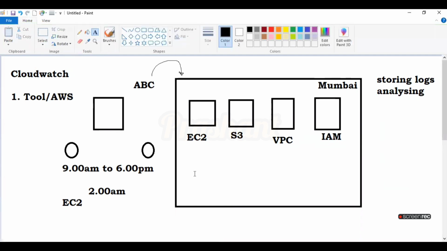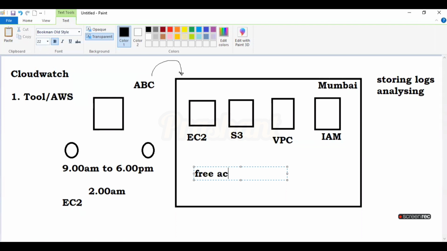Right. Now the important thing is that for the free account, we can watch 100 services. After that, for each and every service, the charge is $3 per month. For example, if you are observing the 101st service, the charge of that service for a complete one month period is $3. Got it? Similarly, if you are enabling the 102nd service, you will require $3 more. If you are taking multiple services, you need to pay the amount for the number of services.